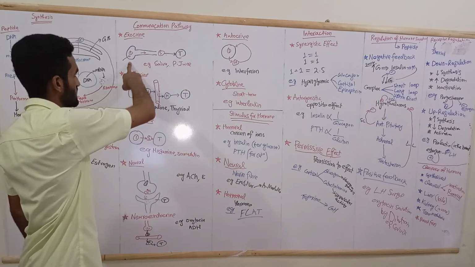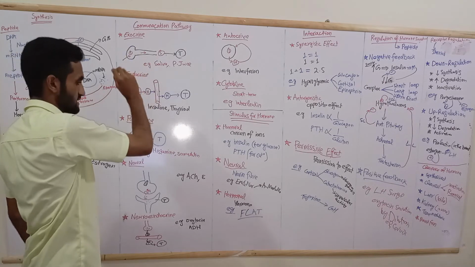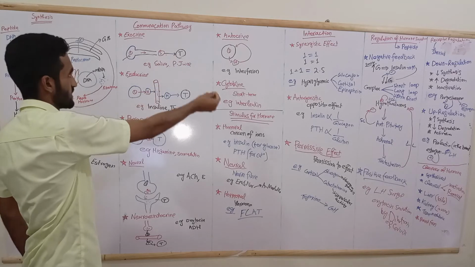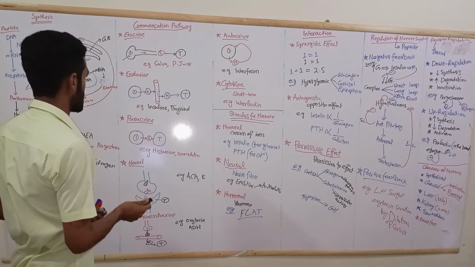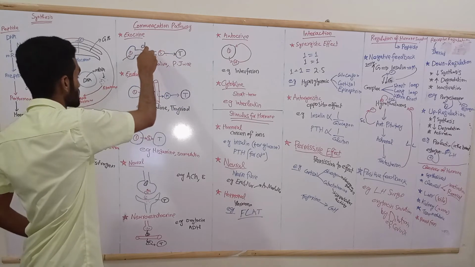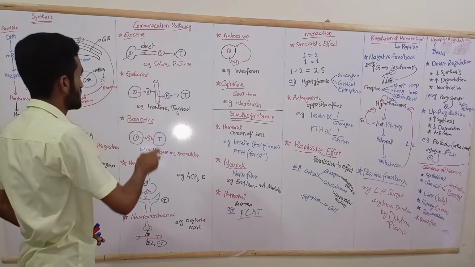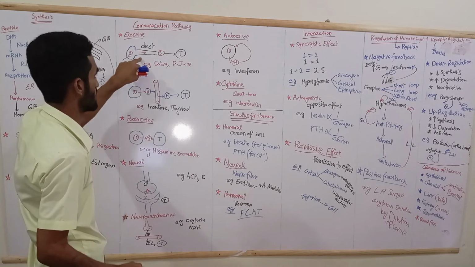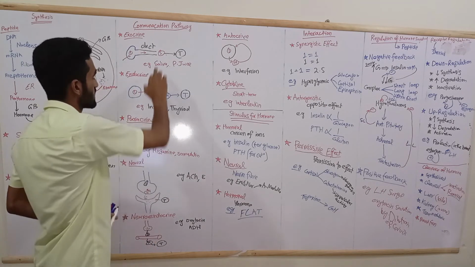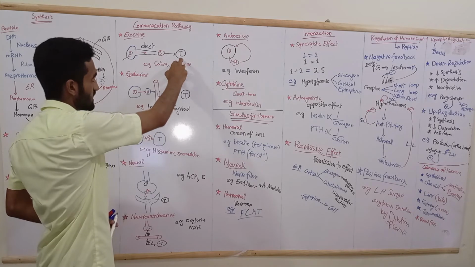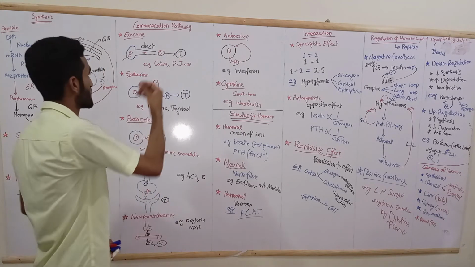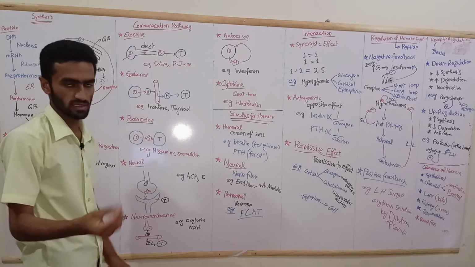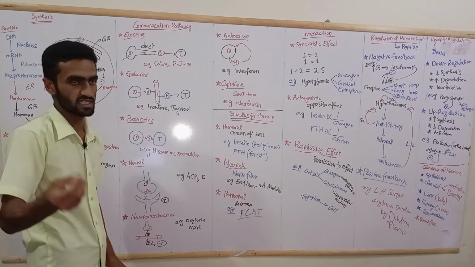Exocrine: here is an acini cell, a secretory cell, and in exocrine they communicate via a duct. So here is the duct, the secretion from the cell goes via the duct, and it will affect the target cell. Good examples for exocrine are saliva and pancreatic juice, which are discussed in the GIT module.